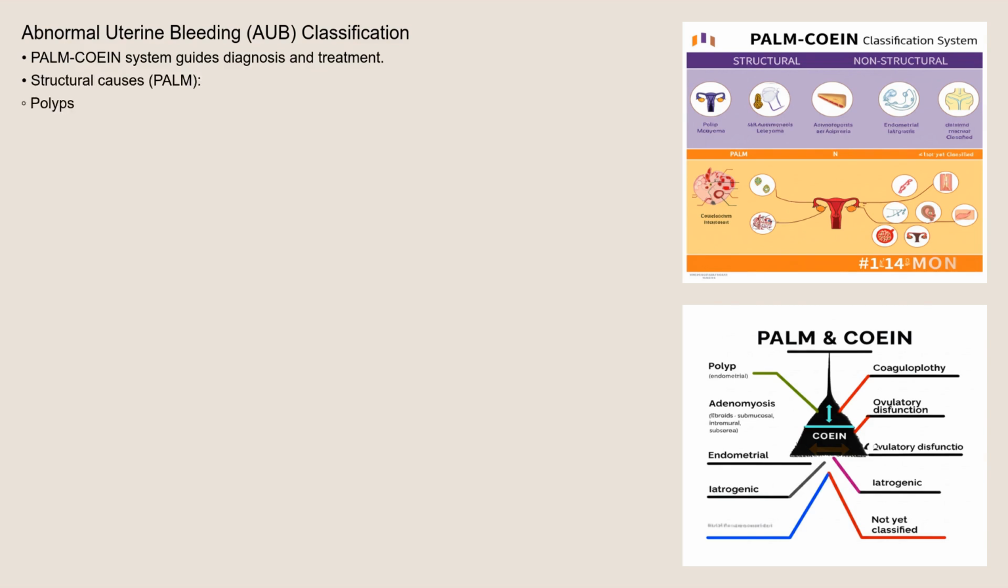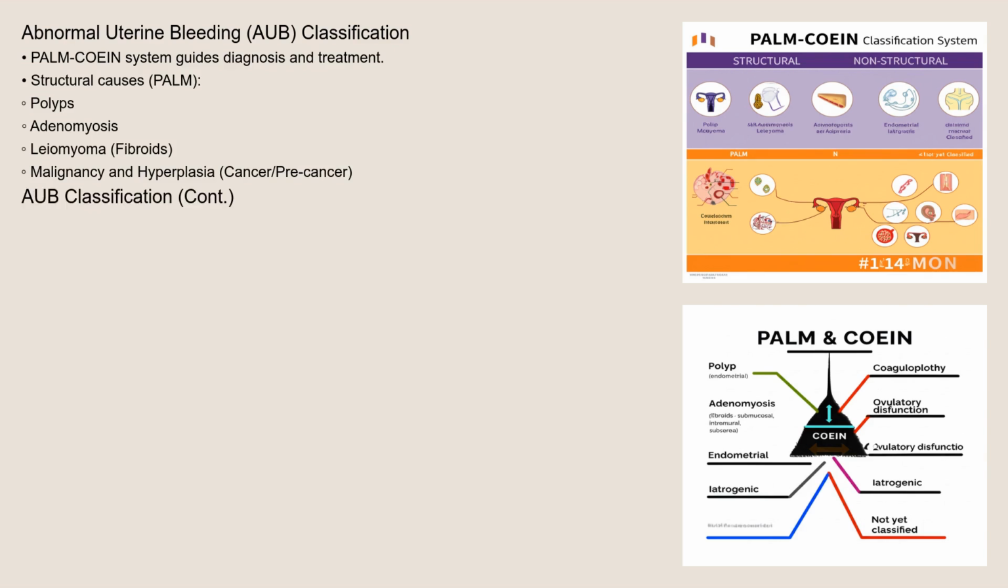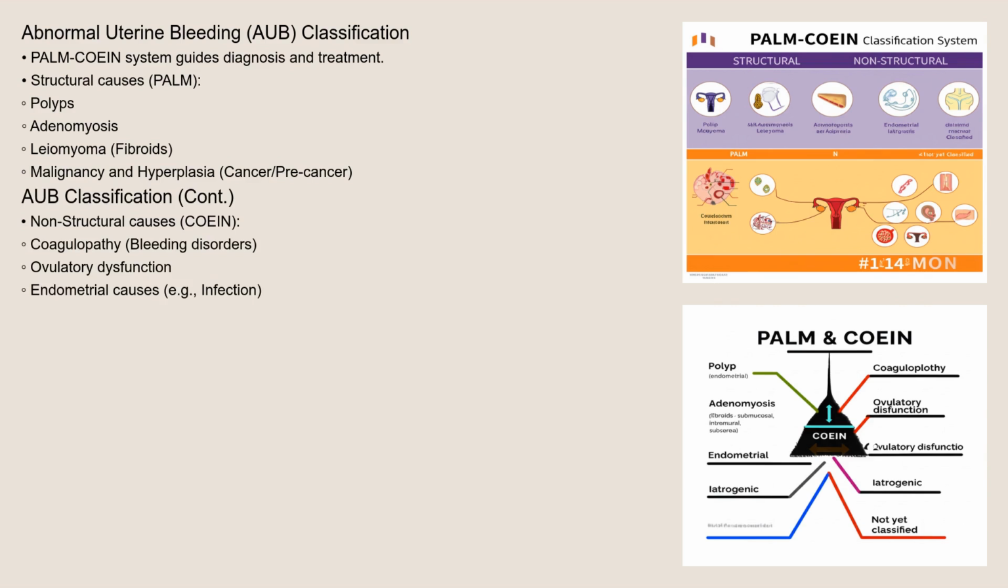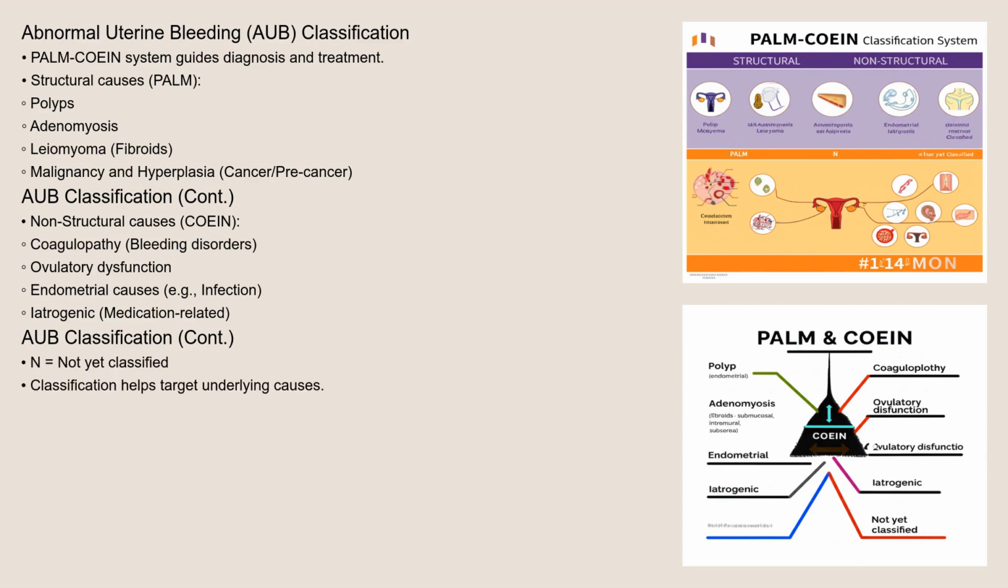P stands for polyps, A for adenomyosis, where the uterine lining grows into the uterine muscle, L for leiomyoma, also known as fibroids, and M for malignancy and hyperplasia, or cancerous and precancerous conditions. C represents coagulopathy or bleeding disorders, O is for ovulatory dysfunction, E for endometrial causes like infection, I for iatrogenic or medication-related causes, and N represents not yet classified. Classifying the AUB under these categories helps the healthcare provider address the underlying problem more effectively.